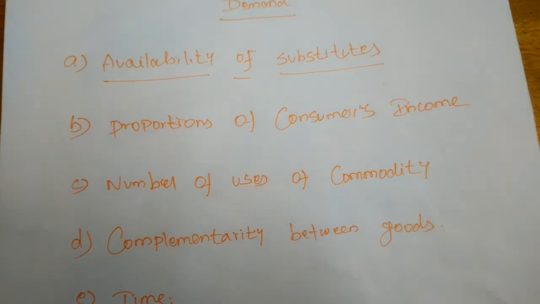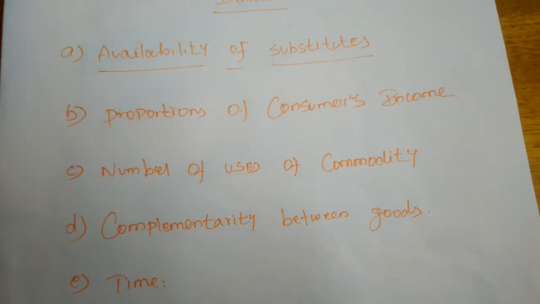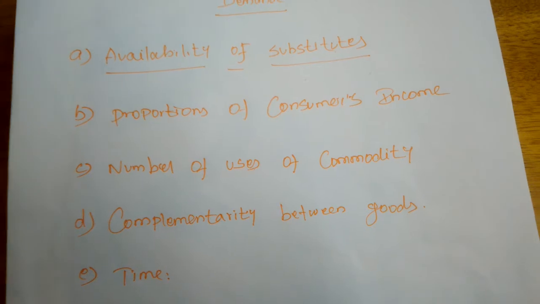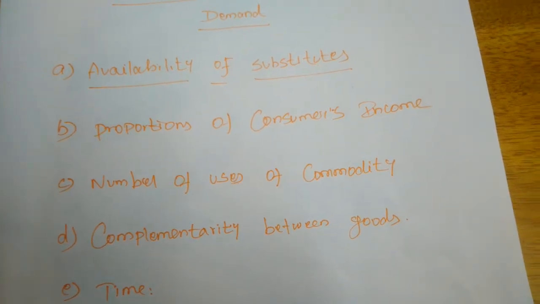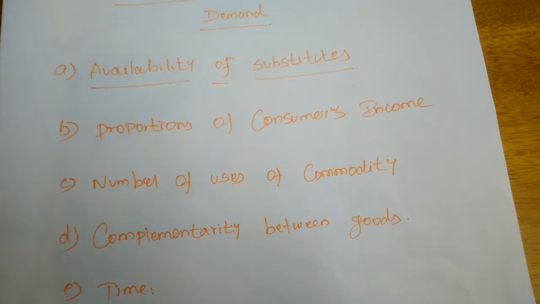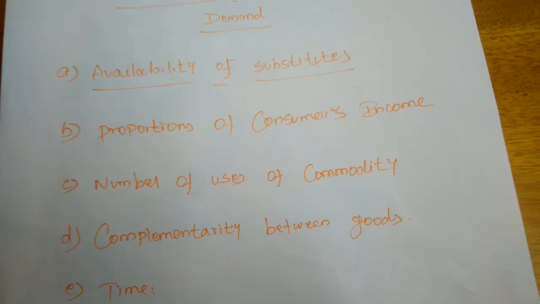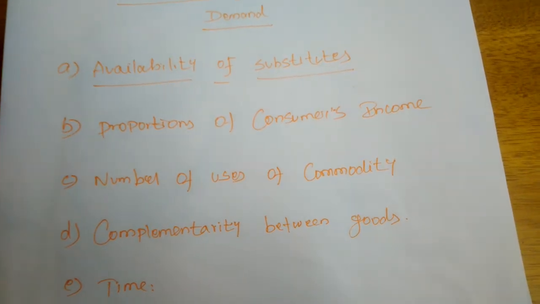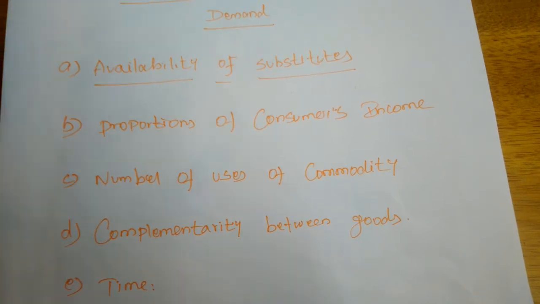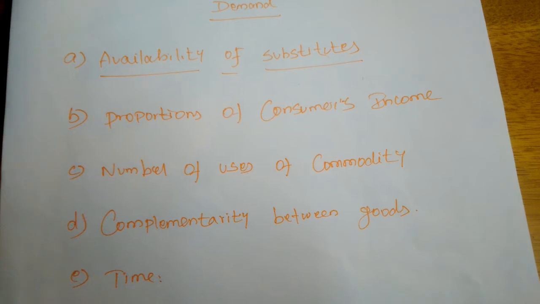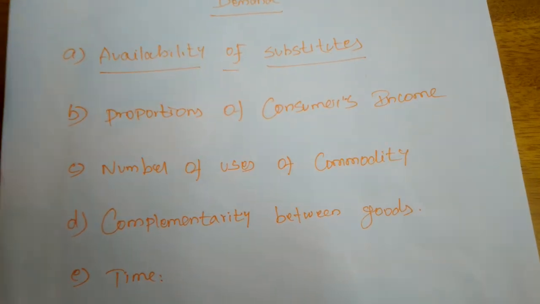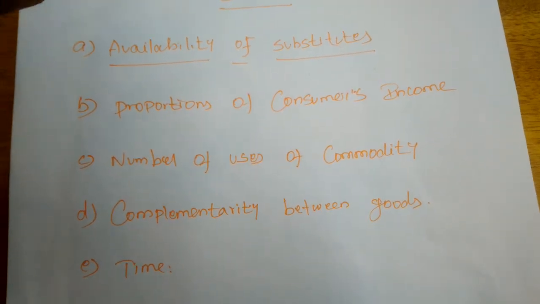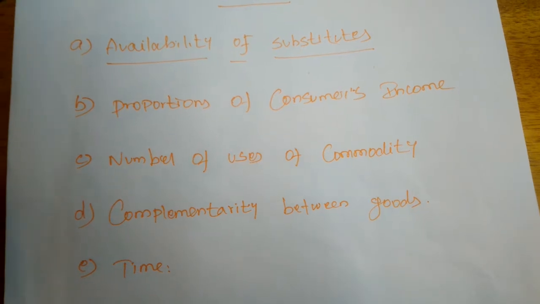The best example is tea and coffee. The price of tea is increased and the price of coffee is just normal or reasonable. When the price of tea increases, we will go to the coffee because the availability of substitutes is there. If the availability of substitutes is more, the demand for the commodity will be elastic. Otherwise, it will not be elastic. Hence the fall in its demand will be very large, and hence price elasticity will be large.